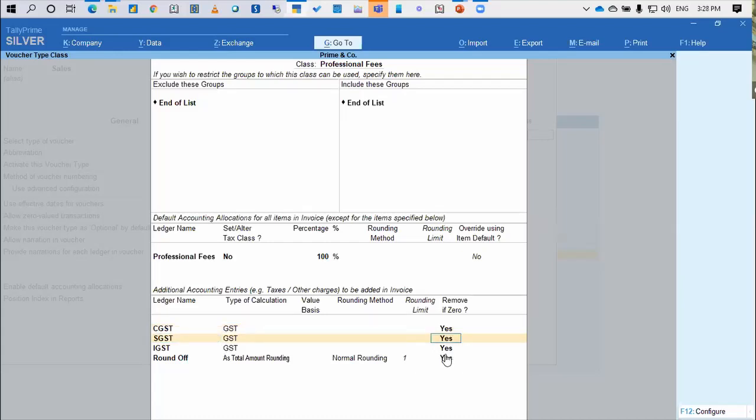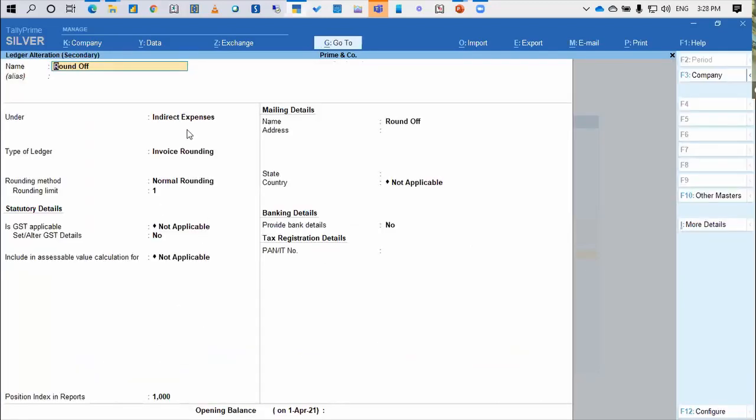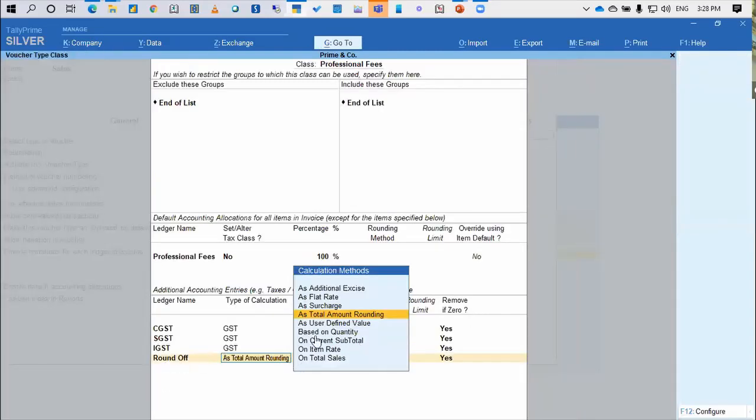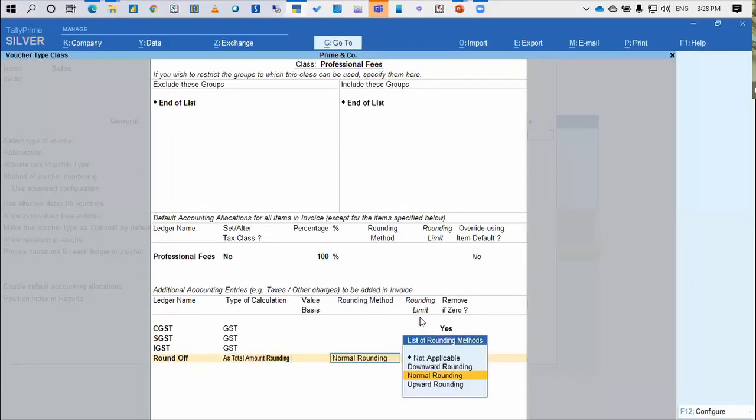And I also created one ledger called round off. Let me just show you that round off ledger. It may be under expenses, and I'm saying invoice rounding to normal rounding 1, and I've also given here the type of calculation as total amount rounding. And the normal rounding 1, remove 0 as yes.